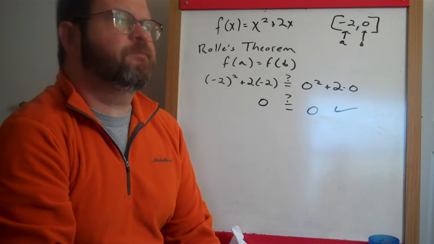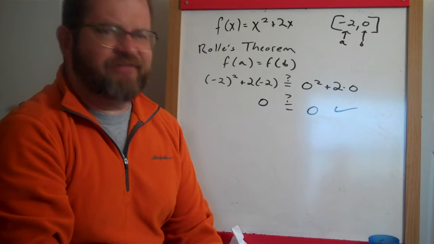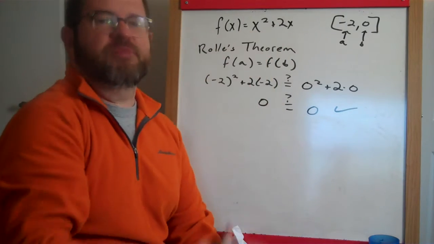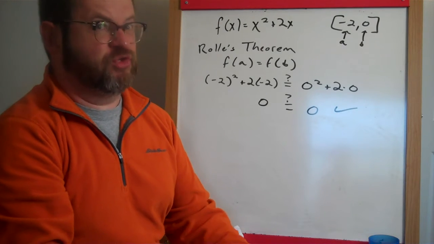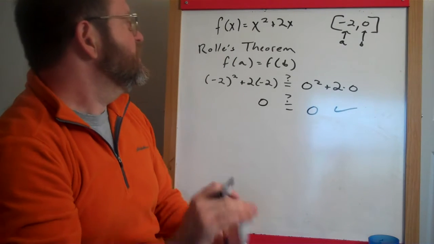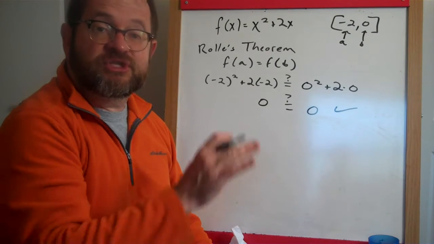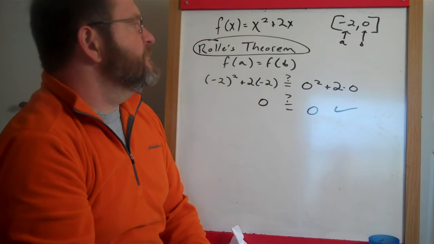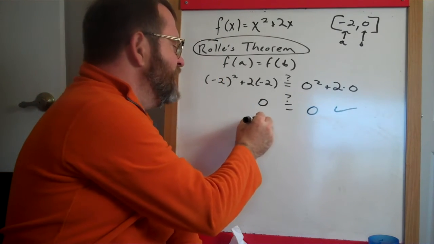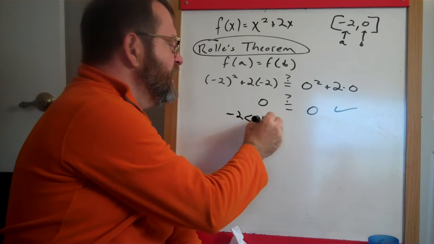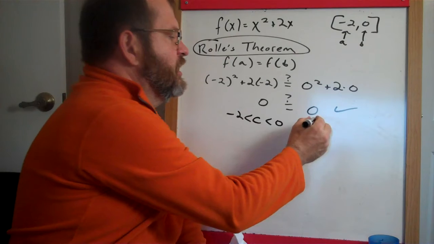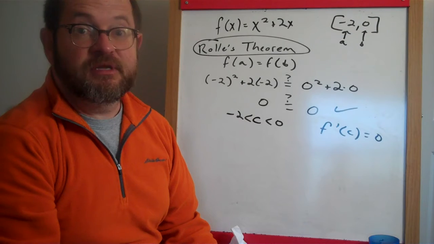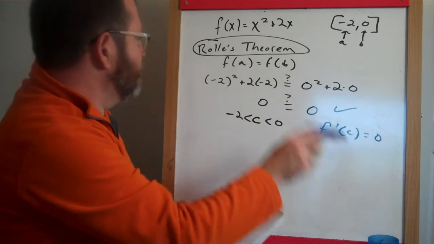Now there are a couple of other caveats on Rolle's theorem, like the function has to be continuous and it has to be differentiable, but there's no problem. This is just a polynomial. We're not going to have any problems with a derivative not existing, so we're going to be fine with that. So according to Rolle, this should work. Rolle's theorem checks out for this function. Therefore, according to Rolle's theorem, there is some value c between the beginning point and ending point of our interval, where the derivative of the function at that c is equal to 0. In other words, the function is flat at that point. So let's see if we can figure out what that would be.